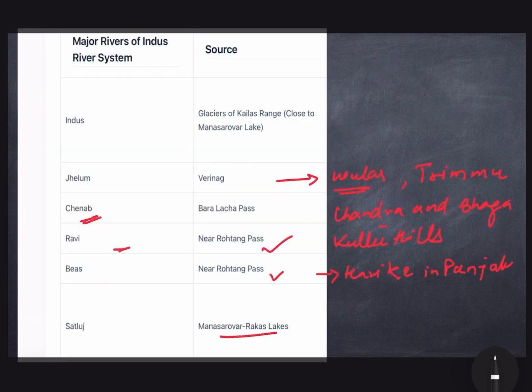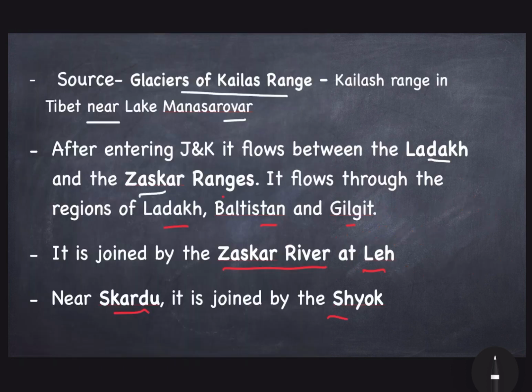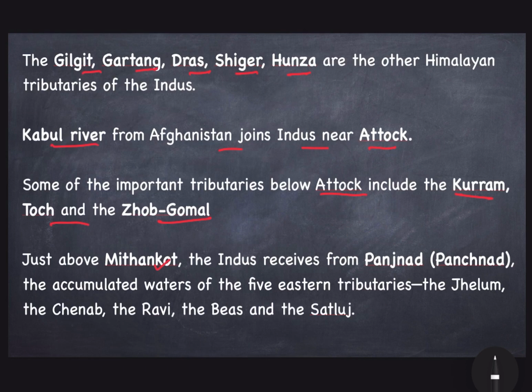So the 5 main tributaries of the Indus are Jhelum, Chenab, Ravi, Byas and Satluj. Himalayan tributaries are Gilgit, Gartang, Dras, Shigar, Hunza. The Kabul River in Afghanistan. Kurram, Toch, Jhob, Gomal below Attock. And the Panjnad above Mithankot. These are some important facts related to the Indus river system.